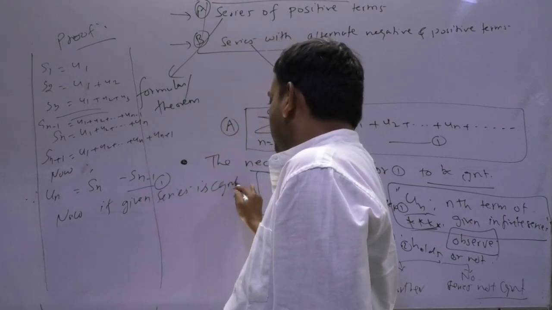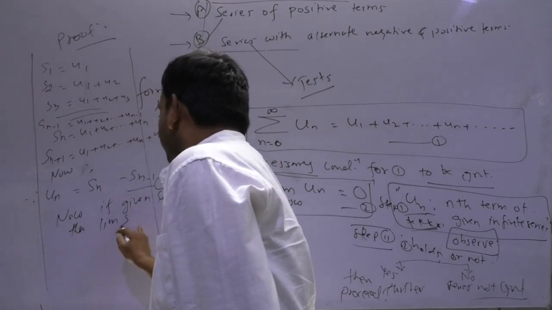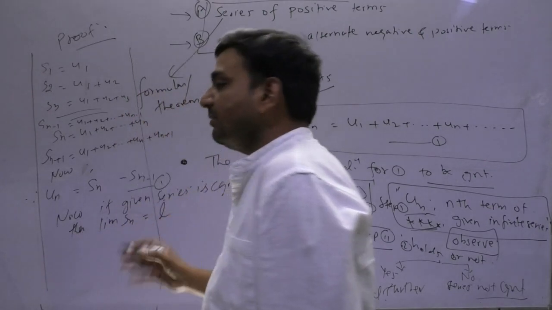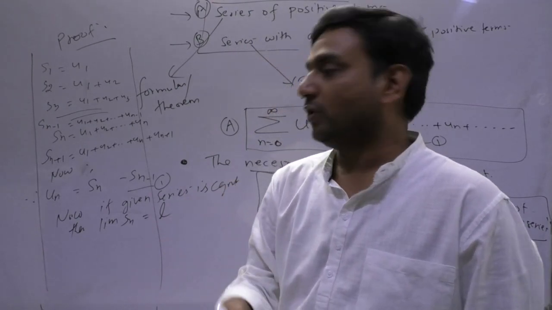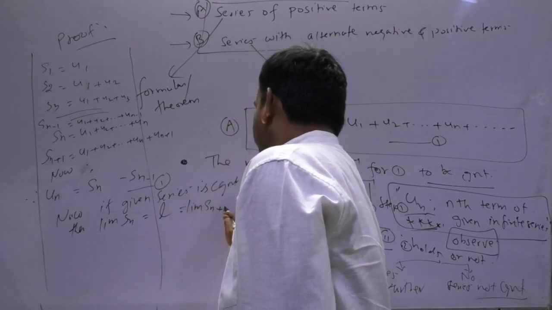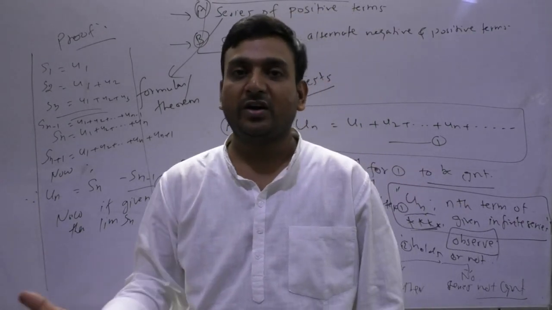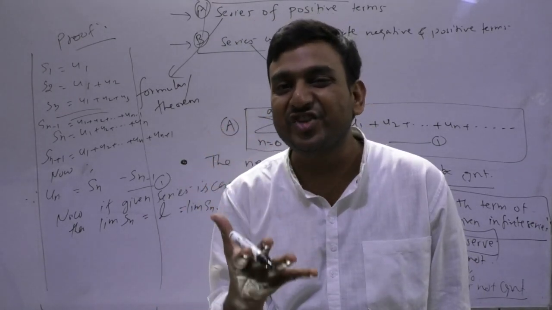is convergent, then the limit as n tends to infinity of Sn, some number L will be obtained, and in case of sequences I told you limit Sn or limit Sn plus 1, by removing some finite number of terms, the behavior of the sequence does not change.